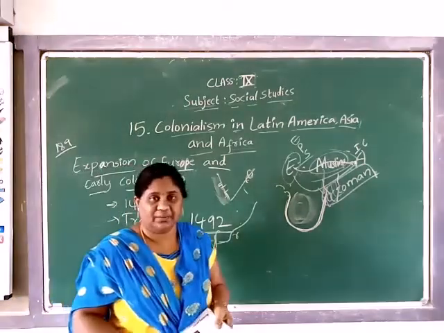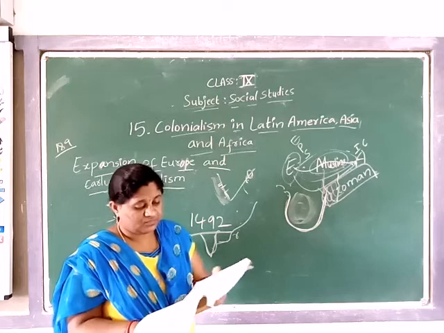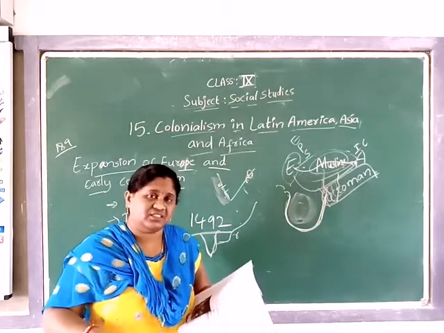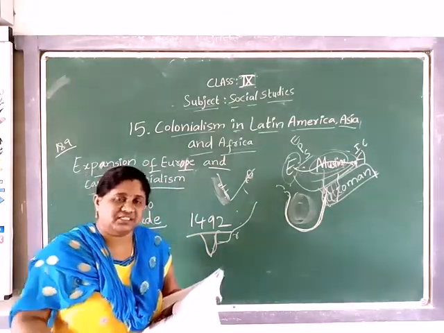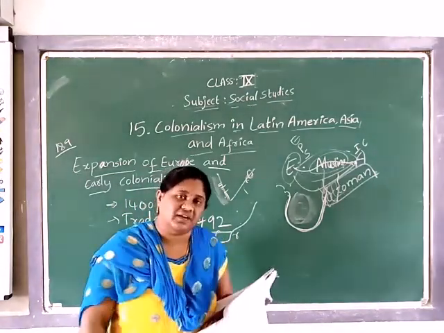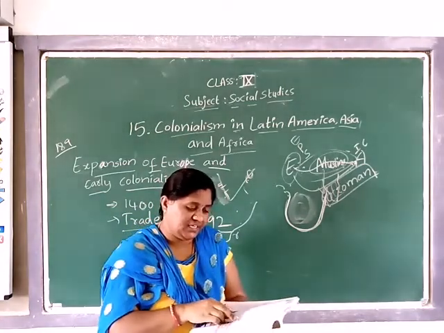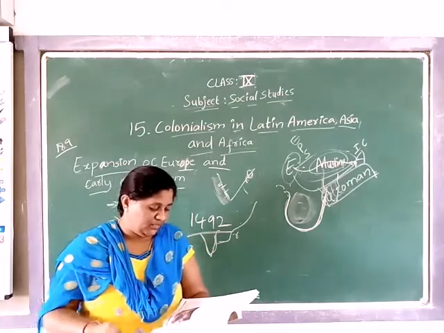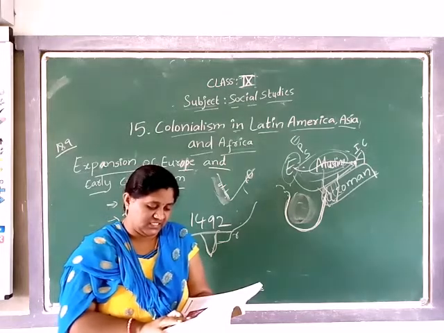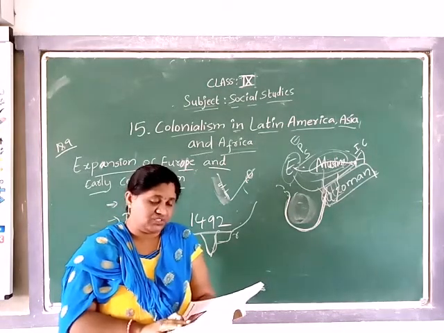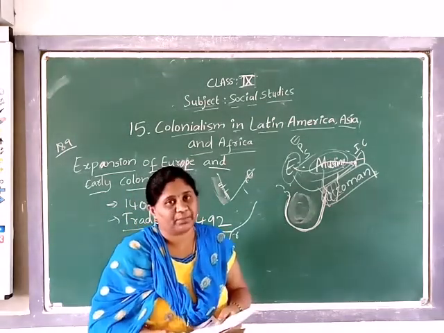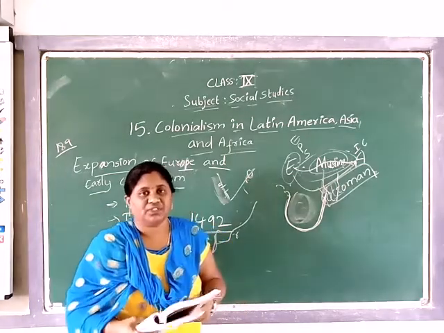European colonies in America. See how the Europeans, the Britishers, occupied our place. They migrated to our place, and that is how it happened, right? The same thing happened earlier in America also. That is what we are going to know here. Columbus landed on an island known today as the West Indies. Christopher Columbus invented the route map to America.